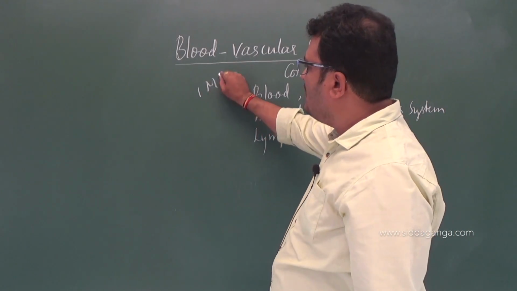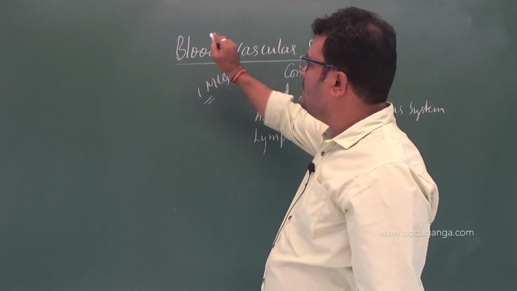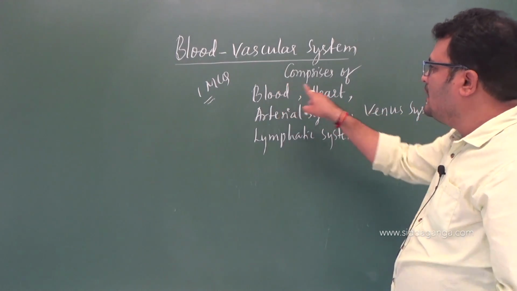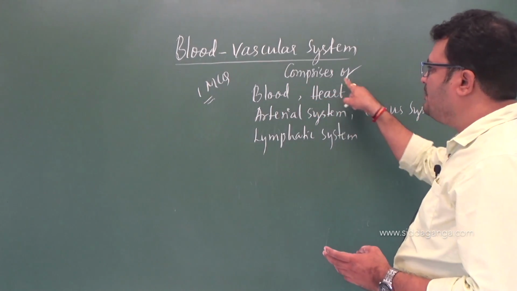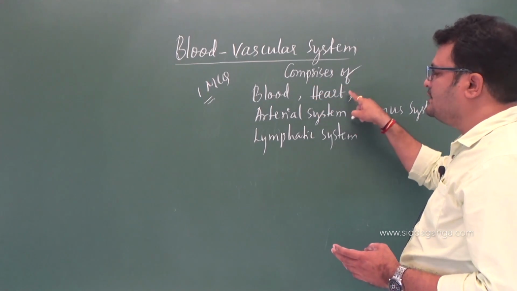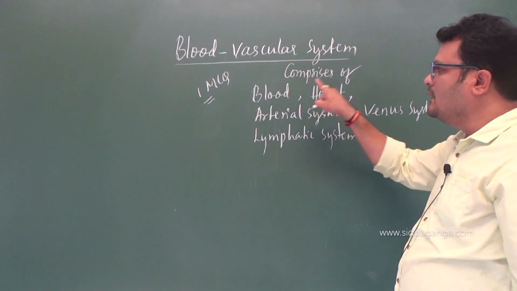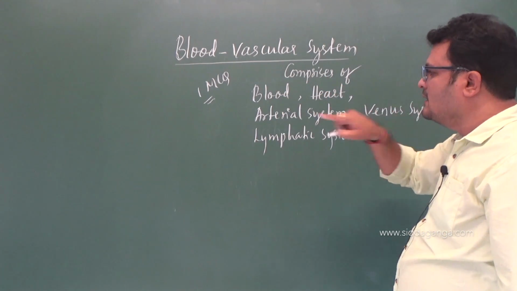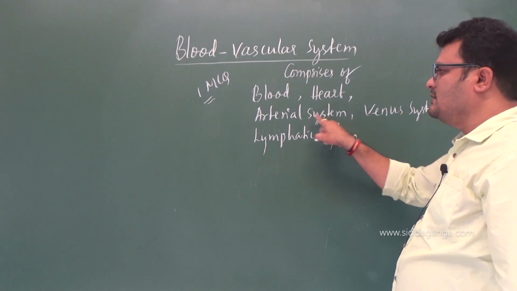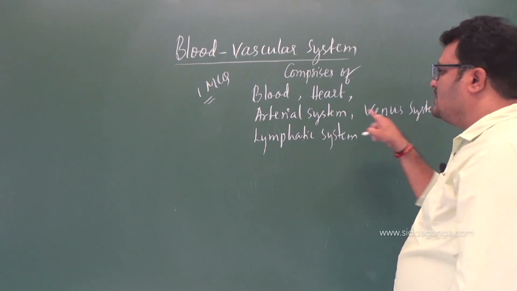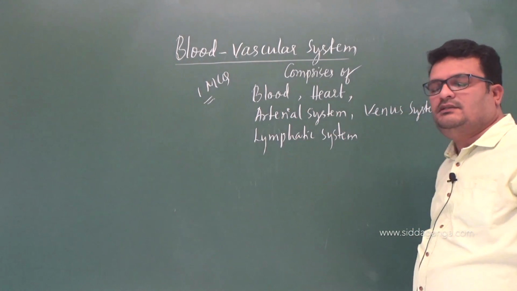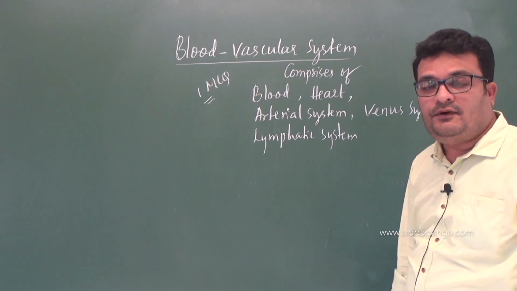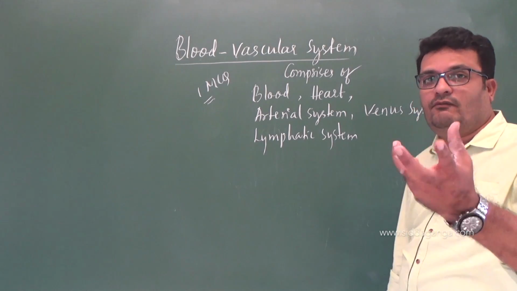One MCQ on this. You need to remember, the blood vascular system comprises of blood and heart. Heart is a pumping device, right? It is required to pump the blood. Receiving and pumping of the blood takes place via heart, right? And this one is the arterial system, consisting of arteries, the venous system consisting of blood veins, and the lymphatic system consisting of lymph, lymph nodes and lymphatic vessels, right?